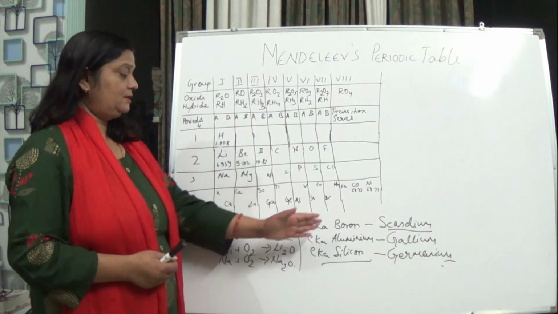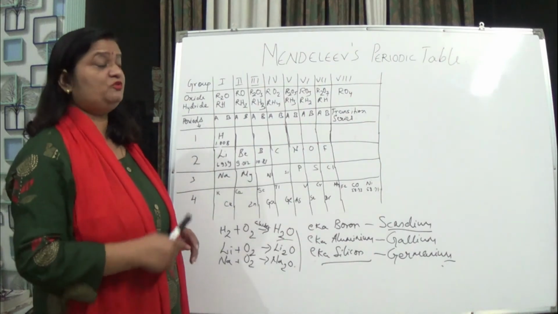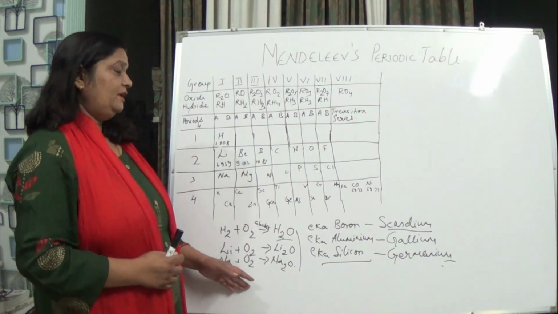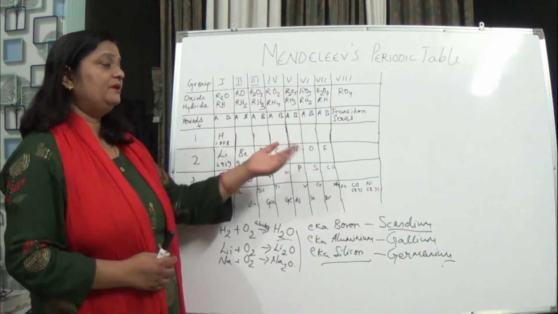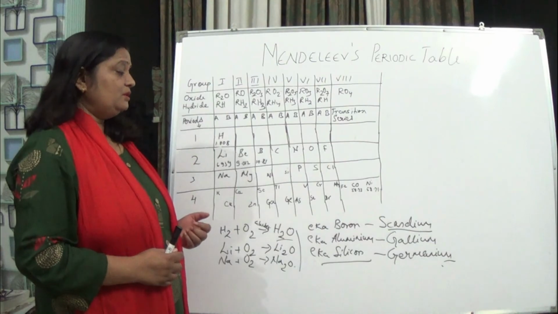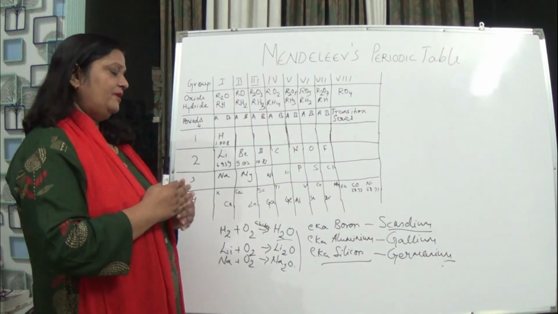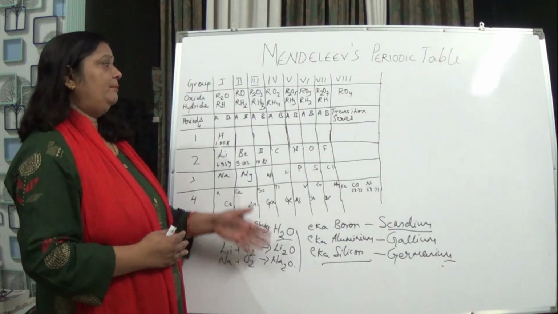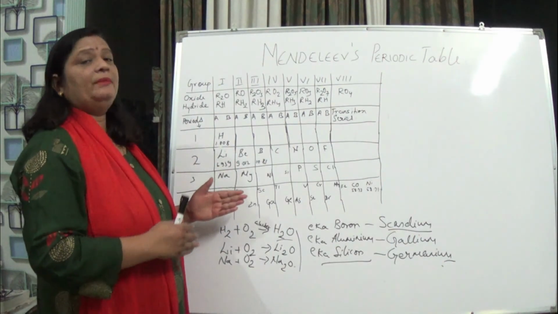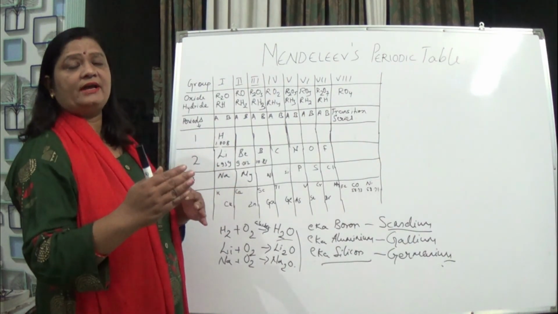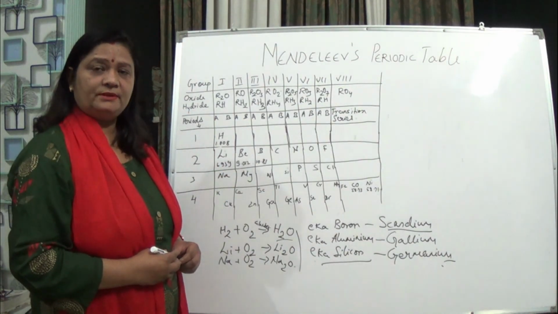Second thing, he predicted elements which were discovered later on, which was a very great achievement for him. He also spoke about the noble gases or noble elements which would be discovered later on. So these were the fundamentals which made Mendeleev's periodic table fruitful. Yes, it is. But the limitations gave rise to the formulation of the modern periodic table.